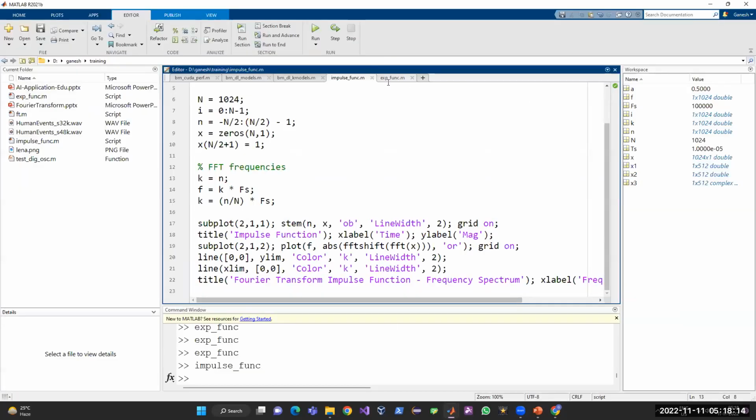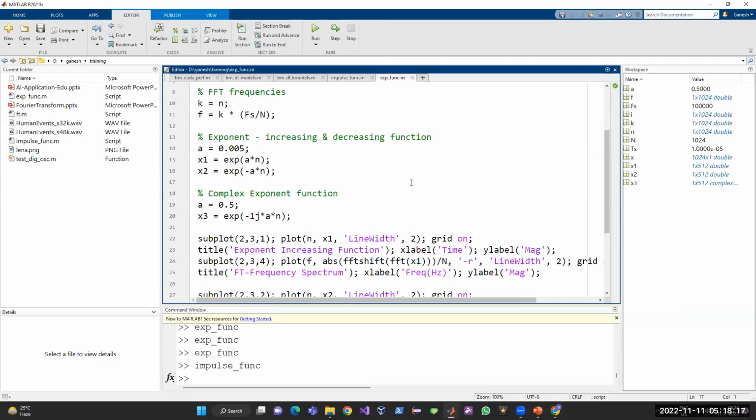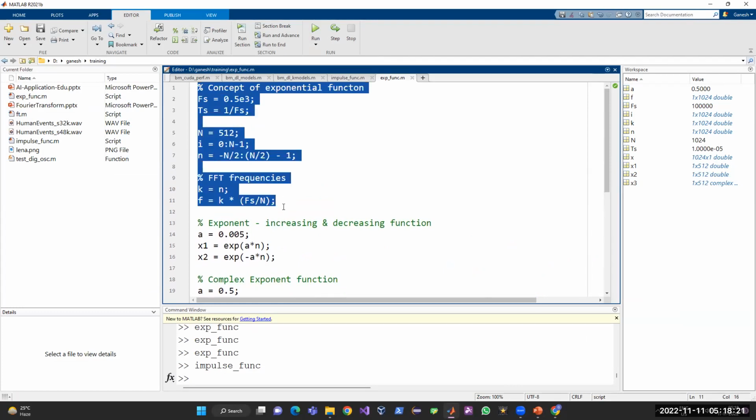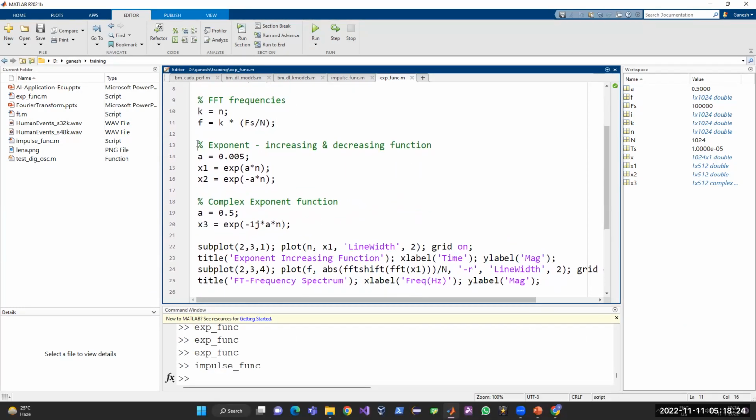Now we'll see the second simulation for the exponential function. Here, again, these are the initialization parameters, sampling frequency and number of samples. These are the two exponential functions. Here we introduce the scale factor A, which is also called the attenuation factor, as 0.05. There are two exponential functions: one is exponentially increasing and the second one is decreasing. And now the third one is the complex exponential function with a negative frequency, because here we multiplied it by minus j. So you'll get an impulse at a negative frequency.